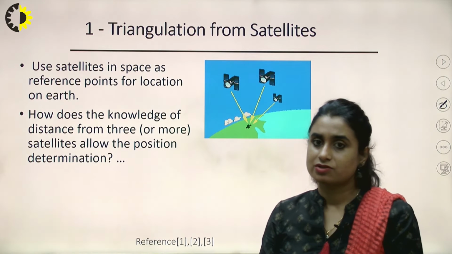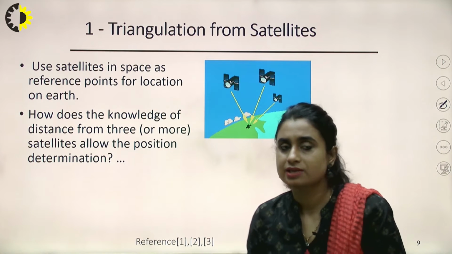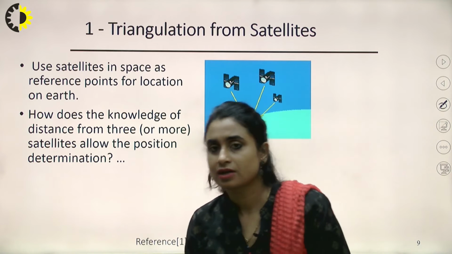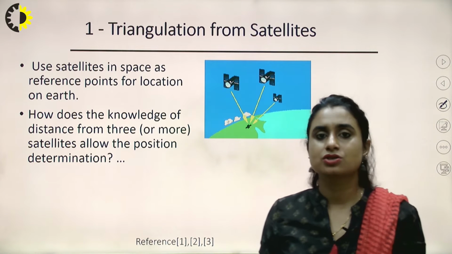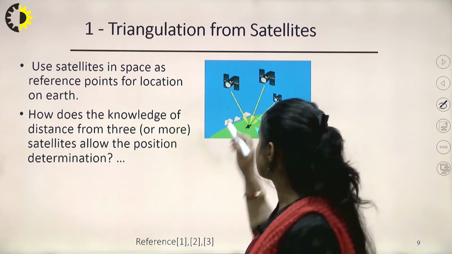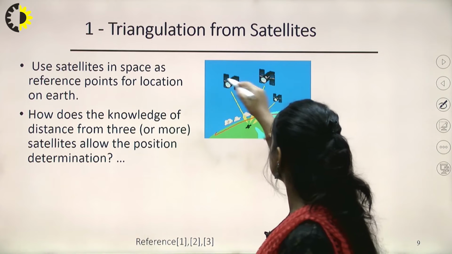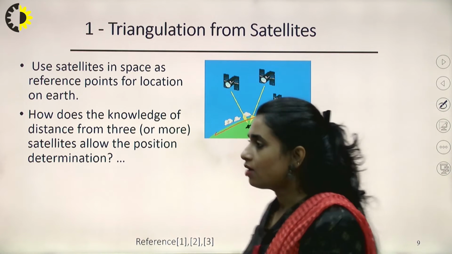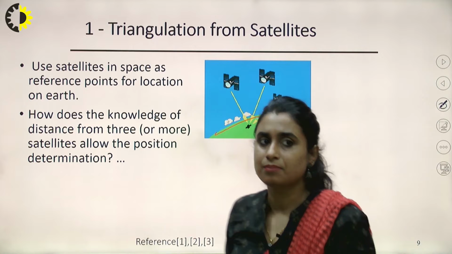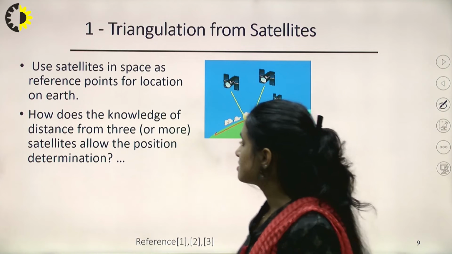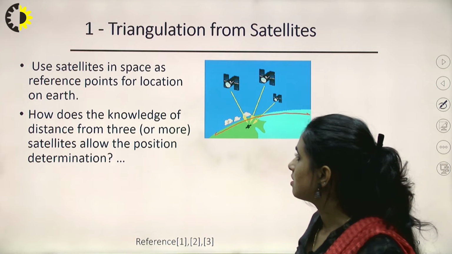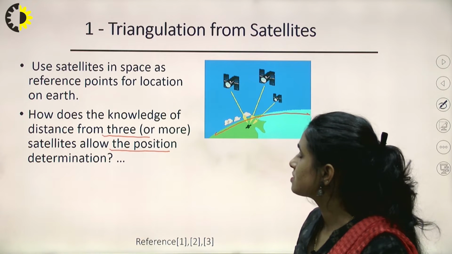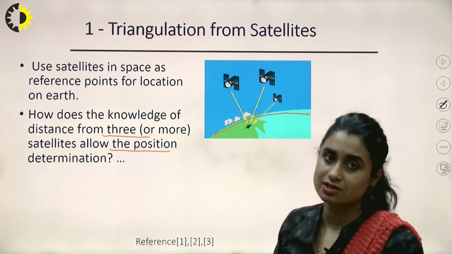If we talk about the triangulation method, how it works: in the triangulation or trilateration method, three satellites are used to calculate the location of an object precisely. This is Earth's surface and these are the three satellites used to locate this object. To see how it works, we have to consider an example, because it is difficult to see how the knowledge of distance from three satellites allows position determination.